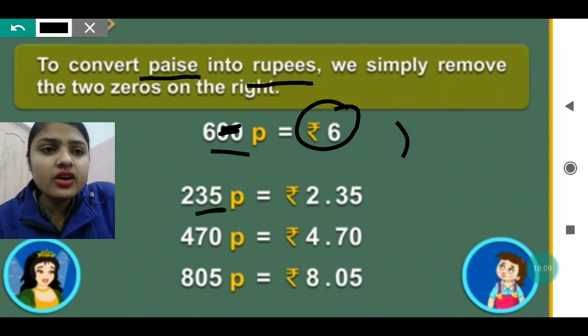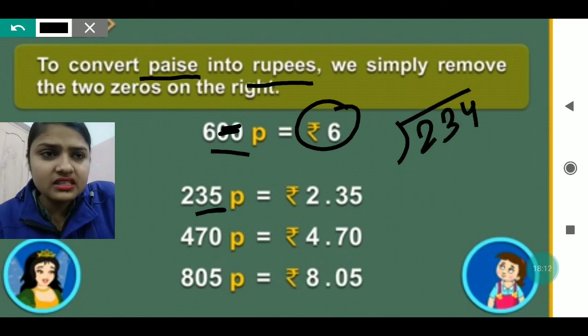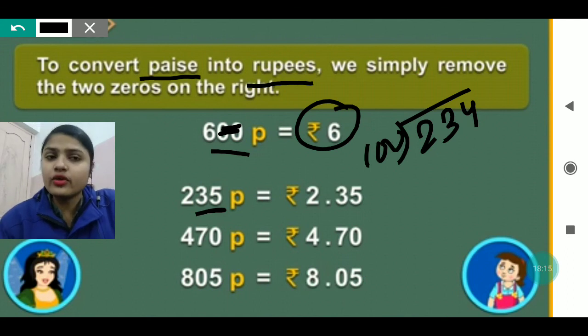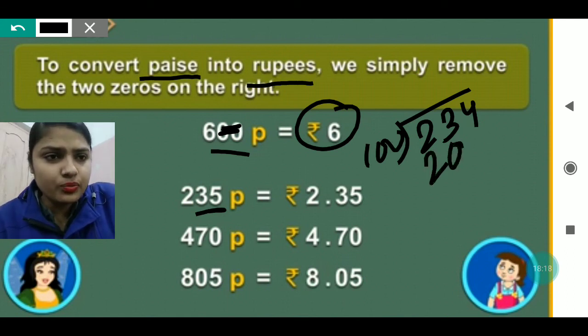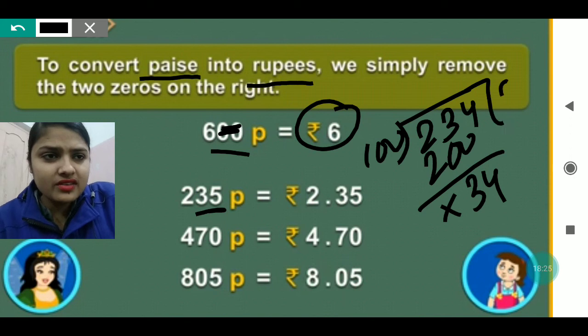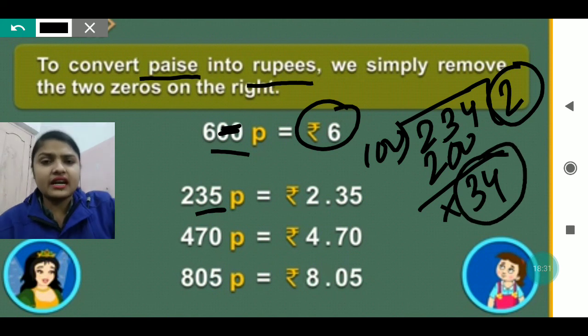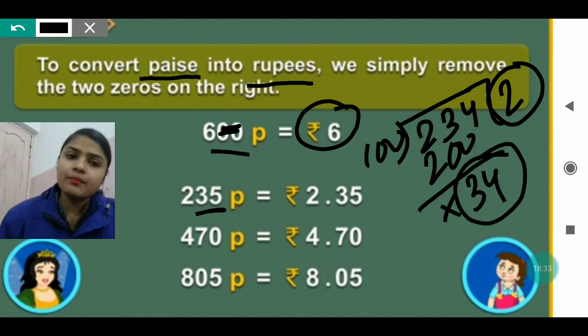The best way of doing this is that if this number is given, you just divide it by 100, because we know 1 rupee is equal to 100 paise. If you divide by 100, you will get 34 as a remainder and 2 as a quotient. The number you get at the quotient place will go in the rupee column. The number you get at the remainder place will go in the paise column.